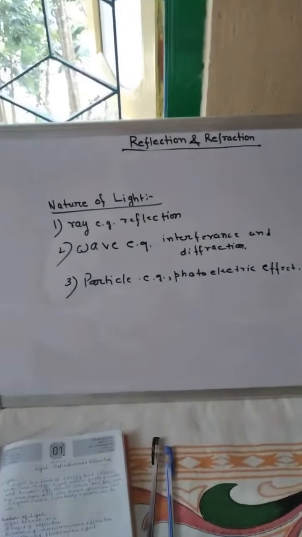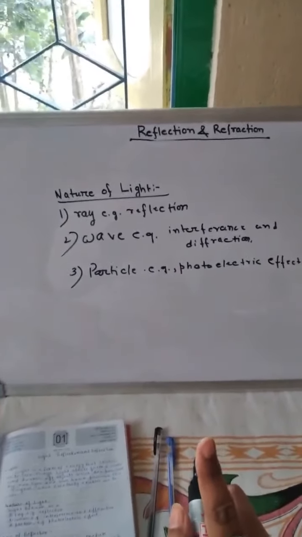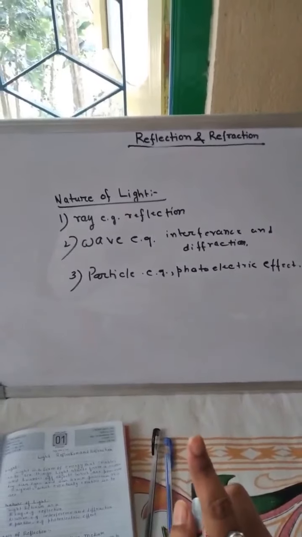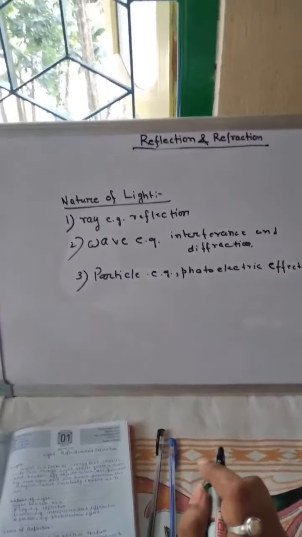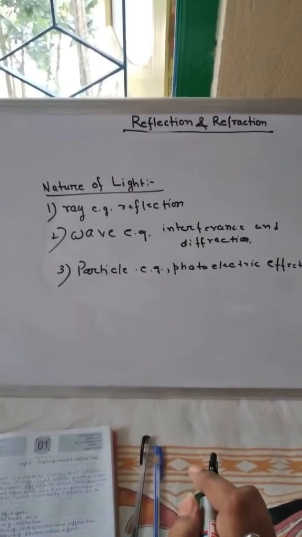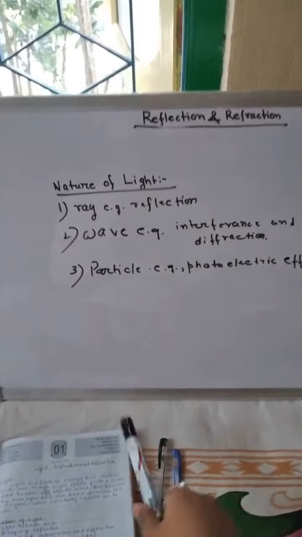Understood, students? So the nature of light has three types. First one is ray. The property is called reflection. Next one is wave. The property is called interference and diffraction. And the last one is like a particle. The property is called what? Photoelectric effect. Okay, students?